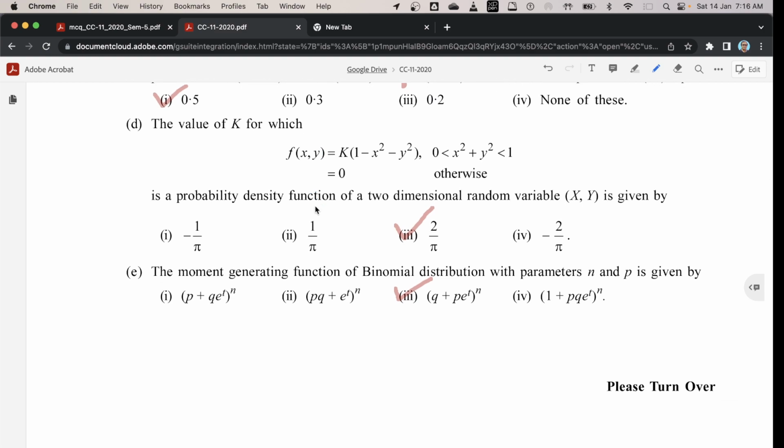Next, question 1e: the moment generating function of the binomial distribution with parameters n and p is given by, the correct option is 3, (q plus p e to the power t) whole to the power n. This is the moment generating function of a binomial (n, p) variate.